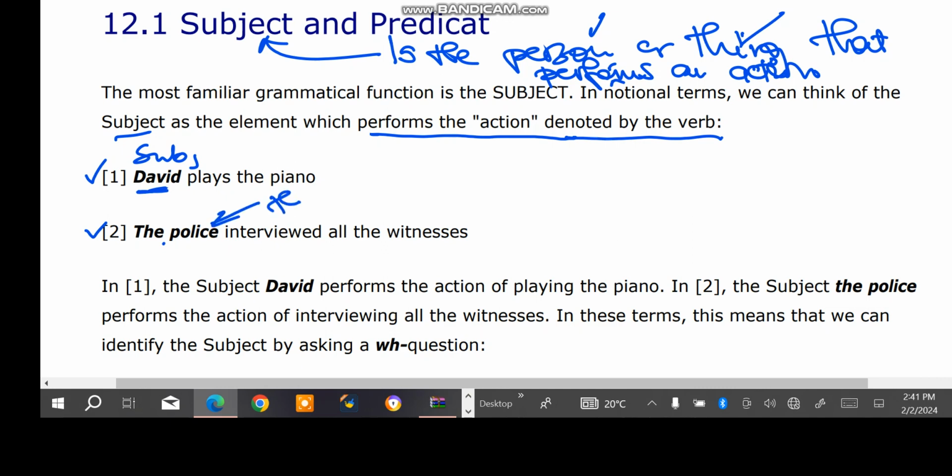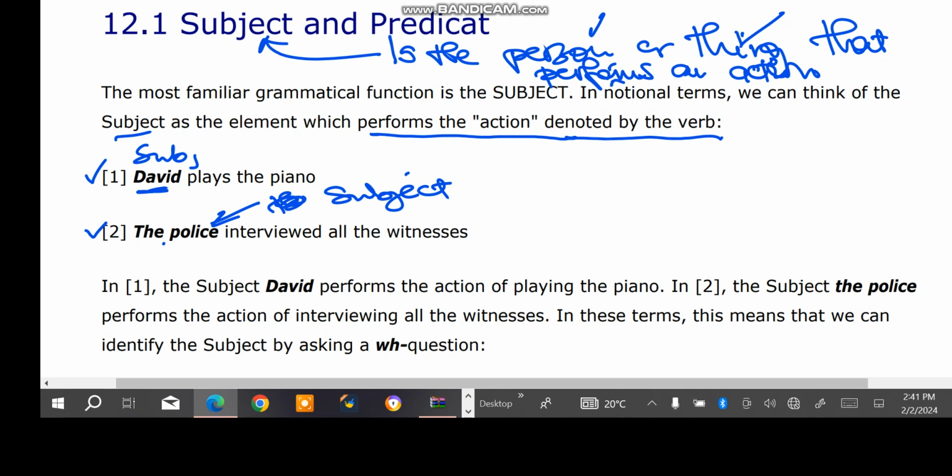The police. So the police is the subject, as you can see. I hope you are getting it when it comes to the subject. In a general sense, we are referring to the person or the thing that performs an action.